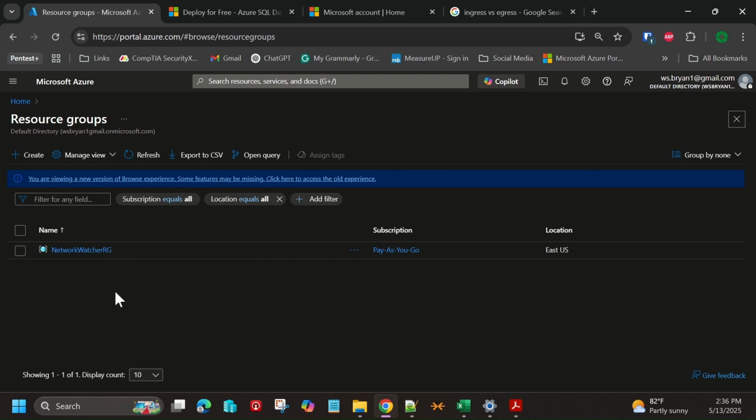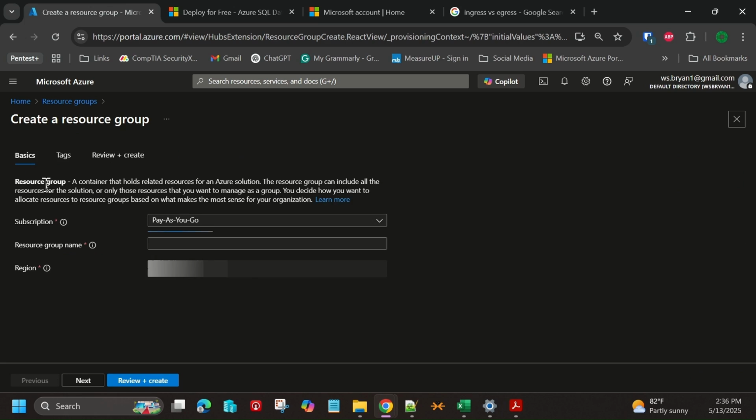And resource groups basically allow us to group a solution together. So I can create this resource group, and inside of it is where I'm going to create my virtualized networks, where I'm going to create virtualized devices such as VMs, virtual machines, or firewalls, and storage solutions as well. So let's go ahead and start by doing that. We're going to create one here, and it tells us to choose a subscription.